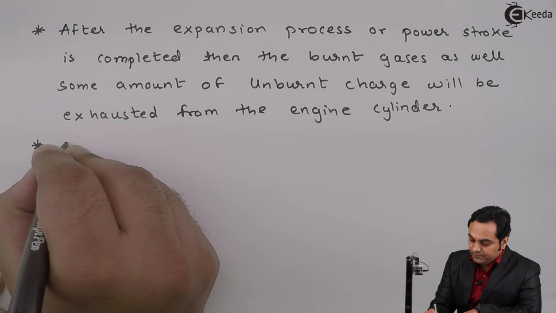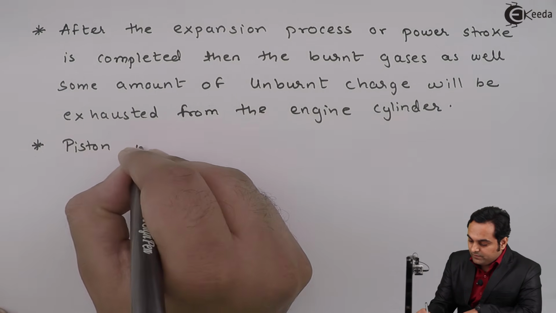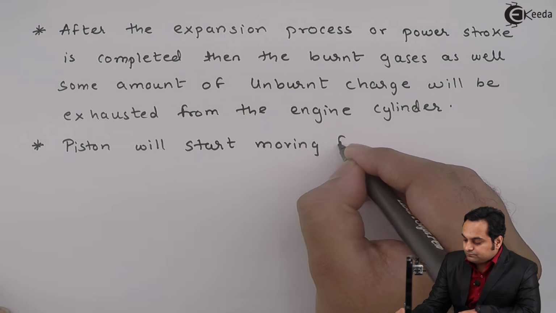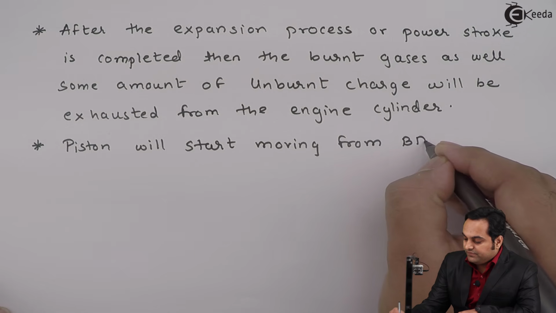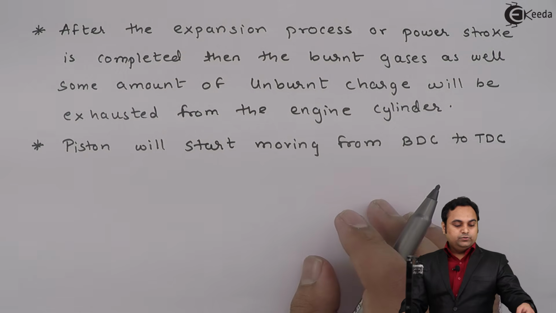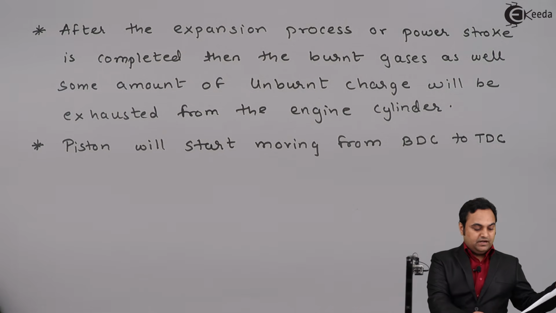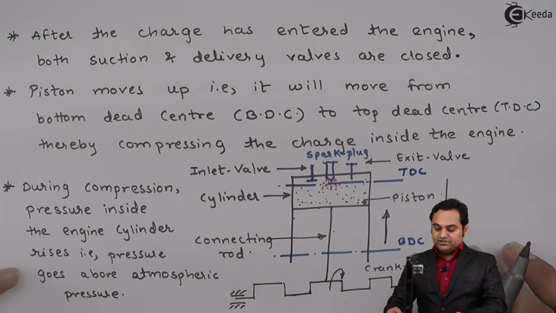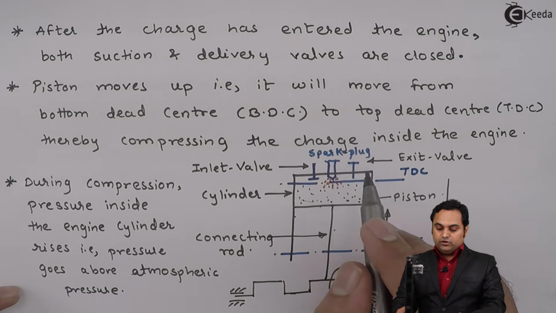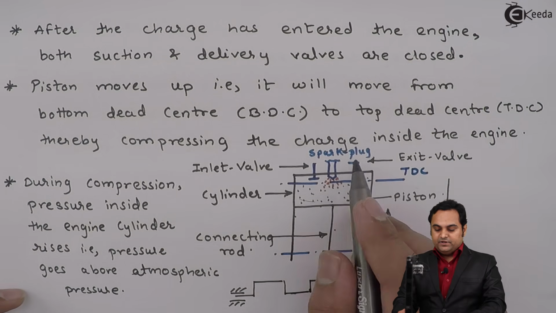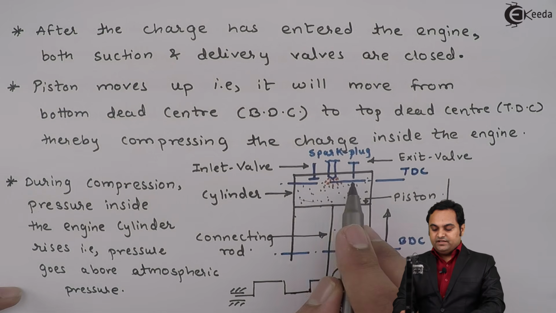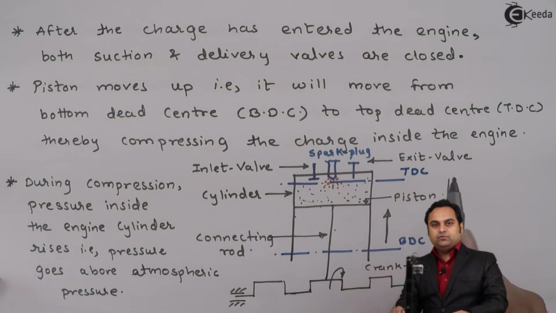So the piston will start moving from bottom dead center to top dead center, that is BDC to TDC. Again the piston is moving up, and while the piston is moving up, the exit valve, or we can say the delivery valve, gets opened, the inlet valve is closed, and whatever the gases are there are sent out of the engine through the exit valve.